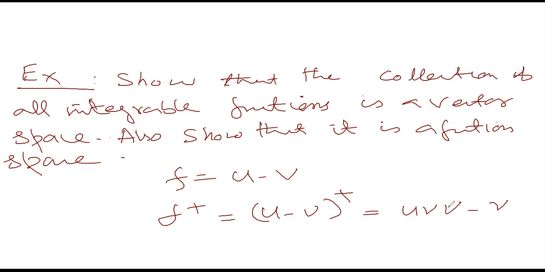This is u join v. So the join of two upper functions is again an upper function, and v is an upper function, so it's again a difference of two upper functions. That means f plus is an integrable function. You need to verify only this equality. So that forms a function space. Okay.